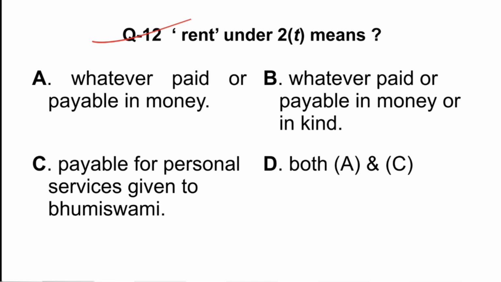C says payable for personal services given to the Bhumi Swami. And D says both A and C. So, as per the provision, whether paid or payable in money or kind is the right option. It's not for the personal services provided, neither is it just payable in money, it can also be paid in kind. And as A and C both are wrong, so B is the correct option.